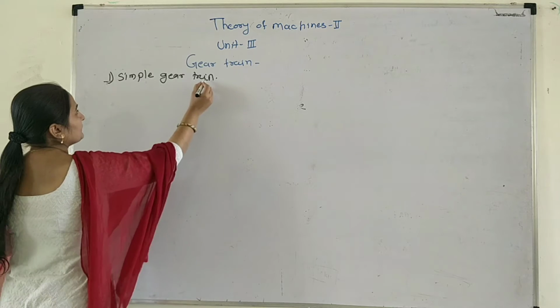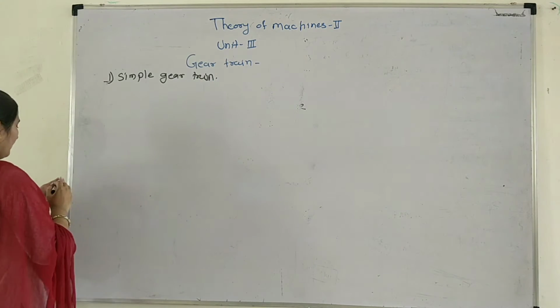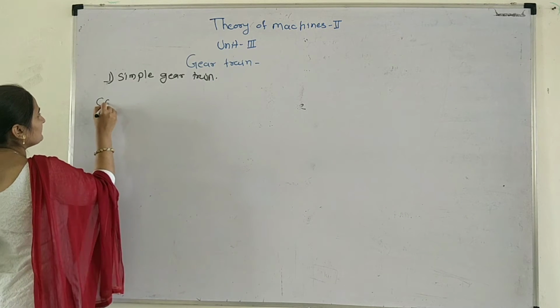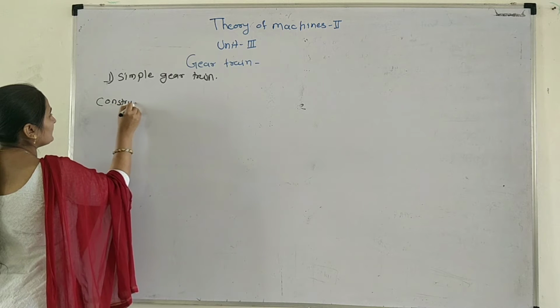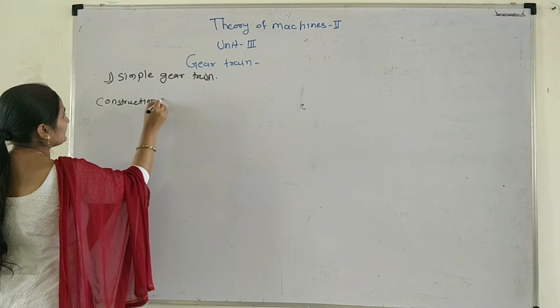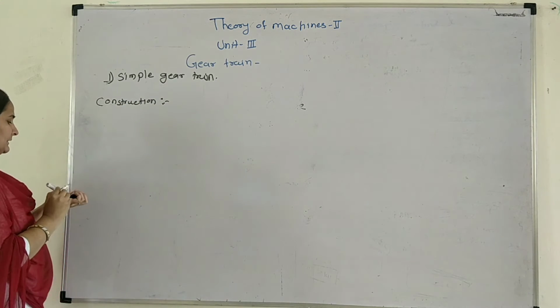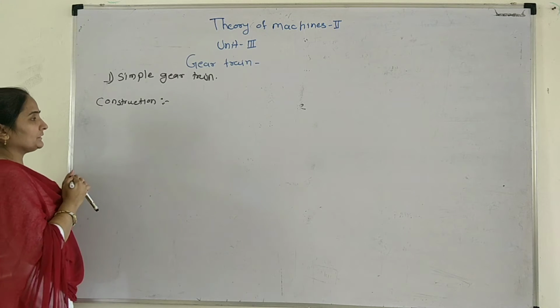Okay, simple gear train. Then the construction. What is the construction of the simple gear train, or the diagram of the gear train? Draw the diagram of the gear train.